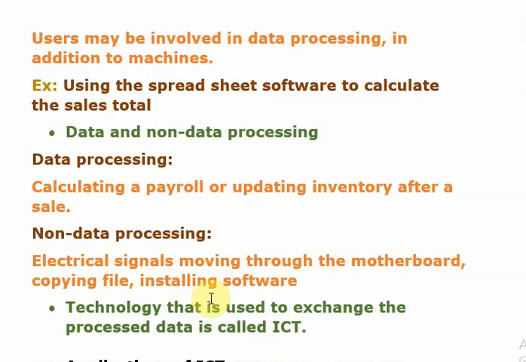Now what is non-data processing? Electrical signals, that are also 1 and 0, no? Moving through the motherboard, right, to provide control, and maintain communication between devices. These are actually not processing any data, therefore it is known as non-data processing. Now if you are copying a file from one place to another, processing is done, but we can't call it data processing because the input, process, output is not there, right? Now it should be very clear.